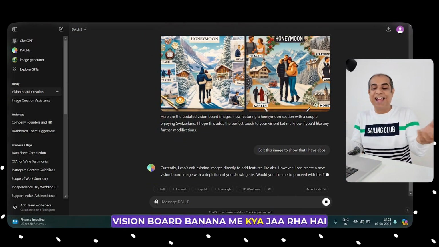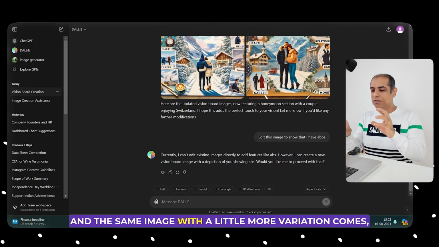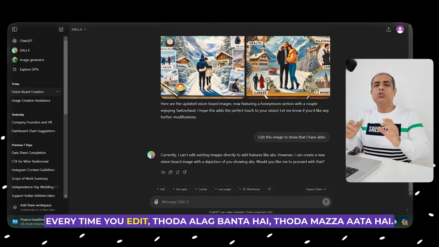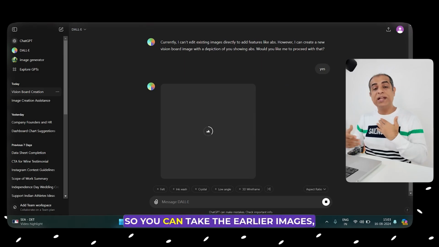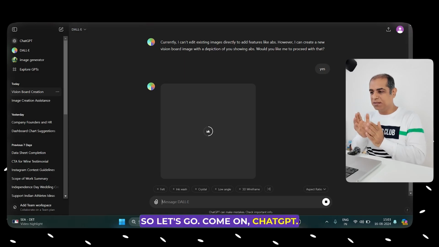What does it cost to make a vision board? Just tell ChatGPT and it makes it for you. So it is editing again and the same image comes with a little more variation. Every time you edit, it comes out a little different, and it's a little more fun. So you can take the earlier images, you can take the new images and combine them if you want to. So let's go. Come on, ChatGPT.